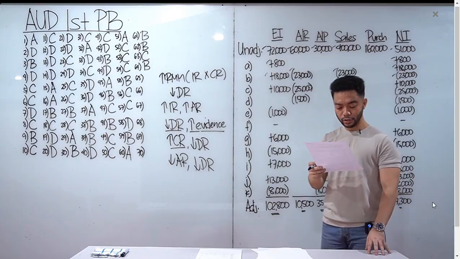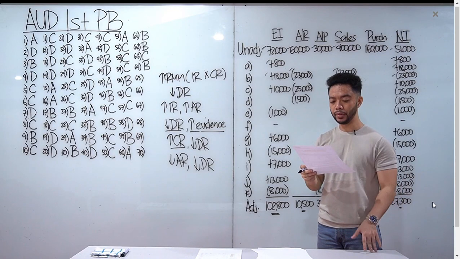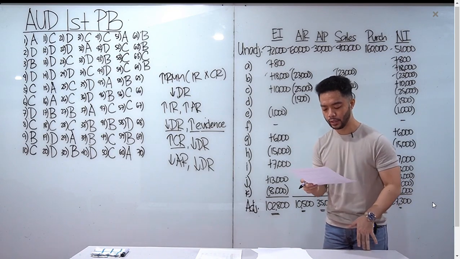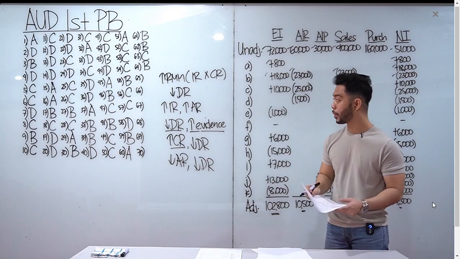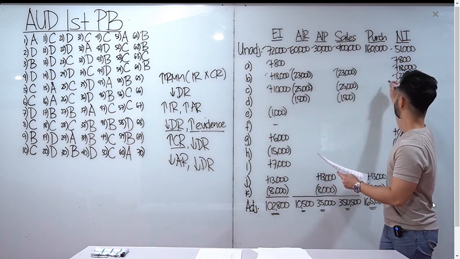Letter C, merchandise that cost 10,000 was out on consignment for ABC. So, take note tayo si BSA Corporation. Kinonsign natin, tayo si consignor. Okay, excluded from the ending inventory. Mali na, dapat in-include mo. So, plus 10 and then plus 10.